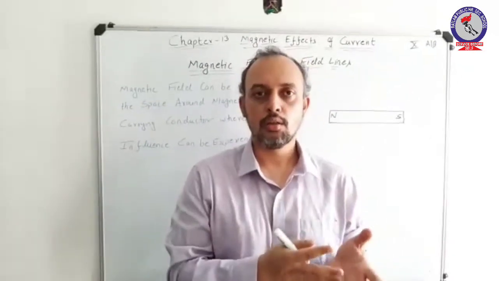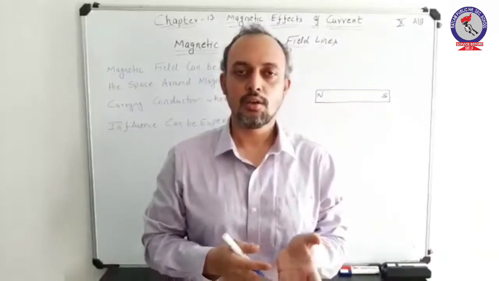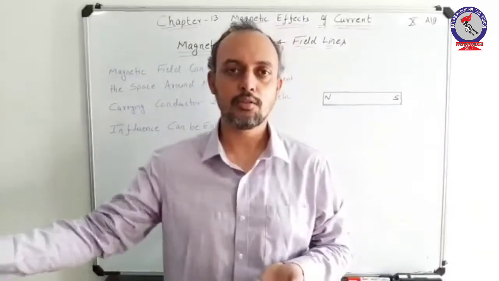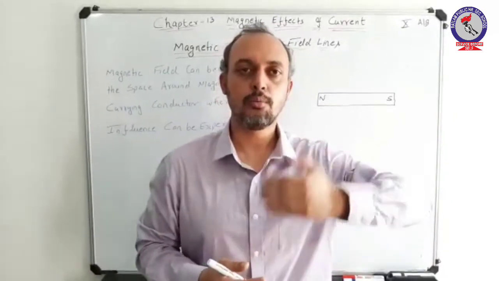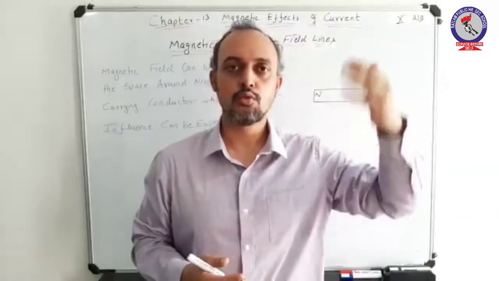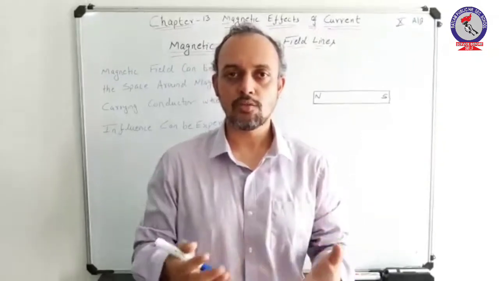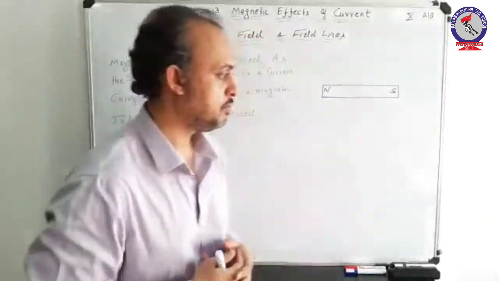Now, correlating this concept of magnetic field with field lines, you can say that up to a certain region, if magnetic field lines are existing, then the magnetic field of a particular magnet or a current carrying conductor can also exist to a certain point. Let us understand this concept as well as the properties of magnetic field lines, which we have to study here.